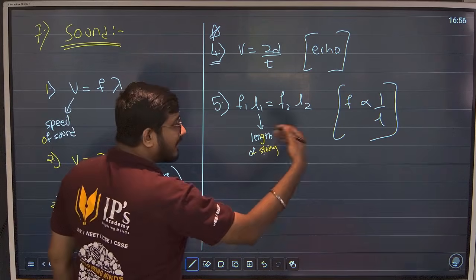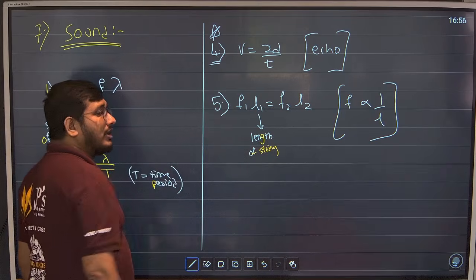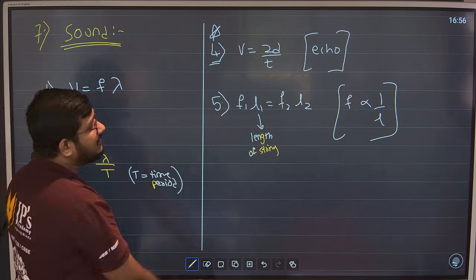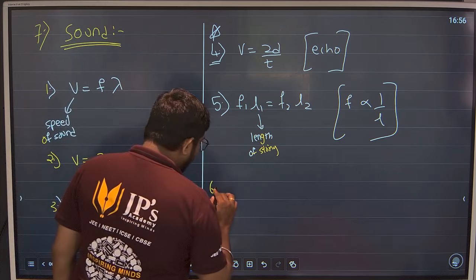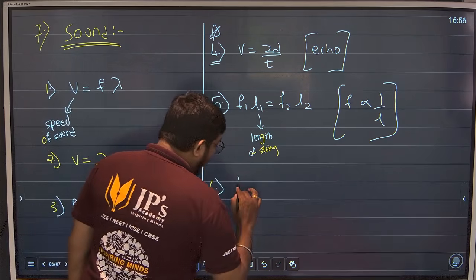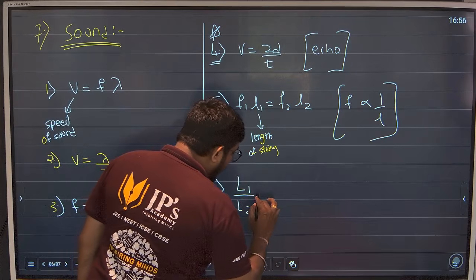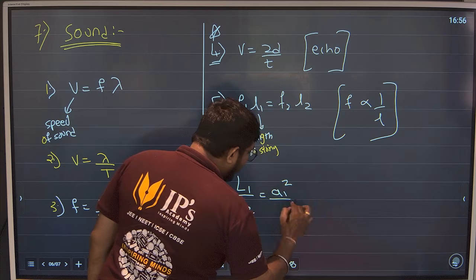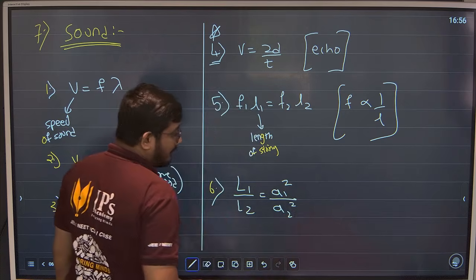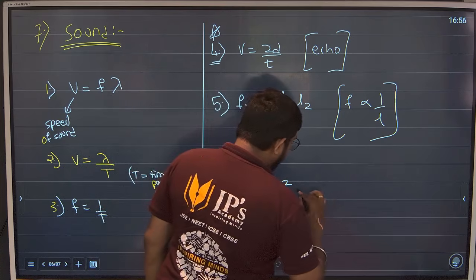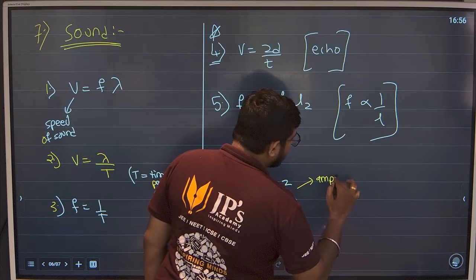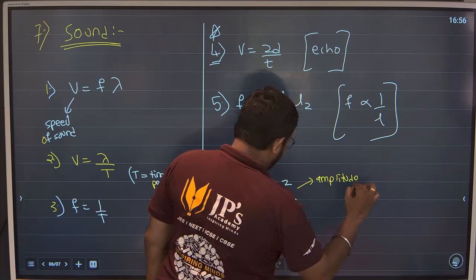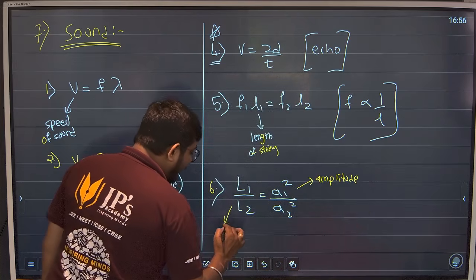ठीक है, easy for string हो गया, vibrating column, air column हो गया, सबके लिए we will see कि ऐसा होता है. Sixth, loudness L1 upon L2 equal to A1 square upon A2 square. What is A1? A1 and A2 they are called as amplitudes. या एम्पलीट्यूड हो गया. L is called as loudness.